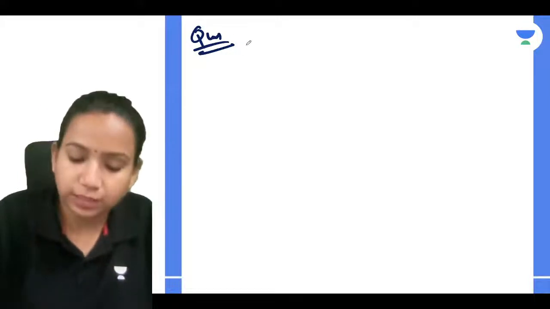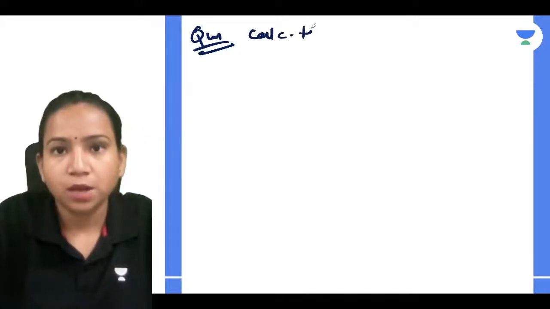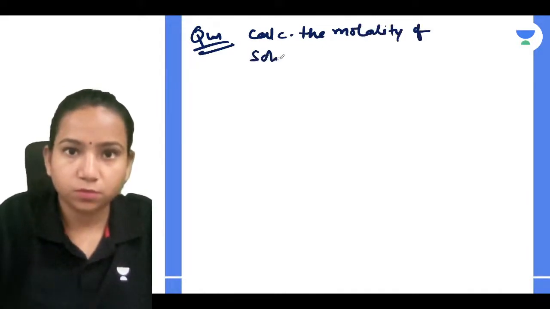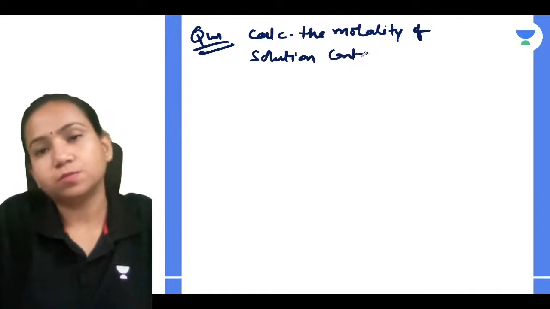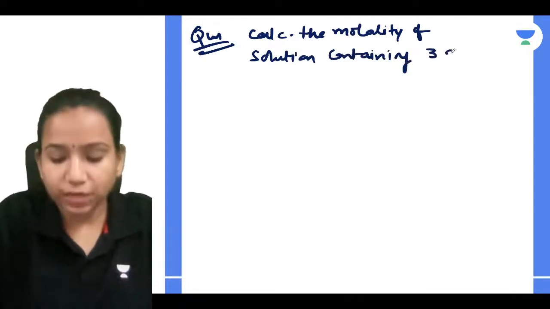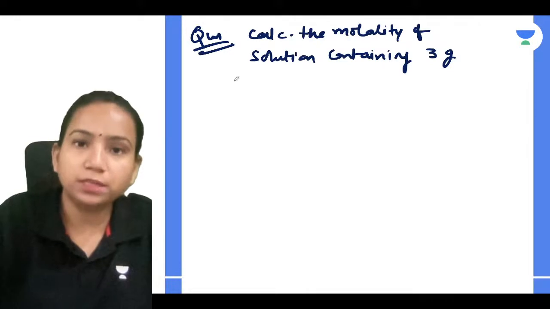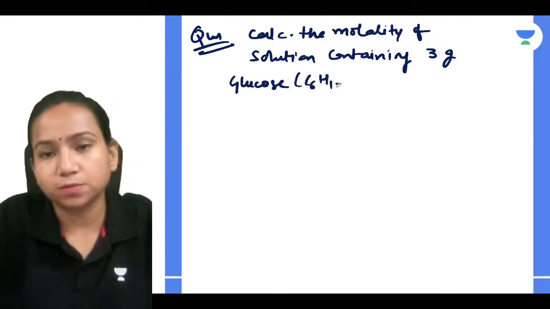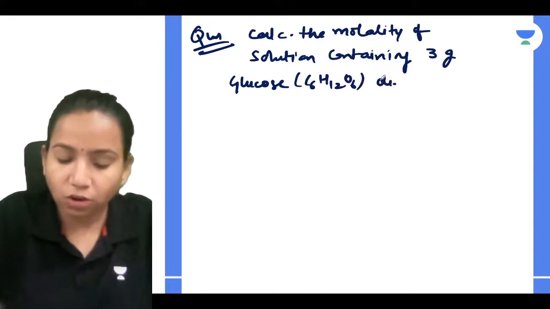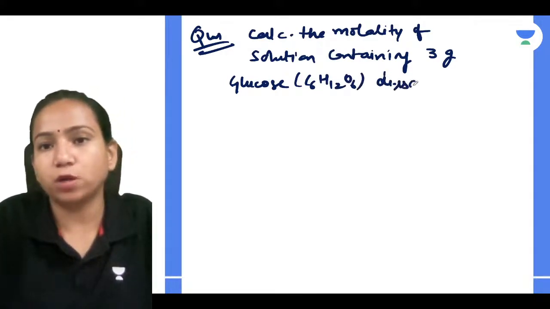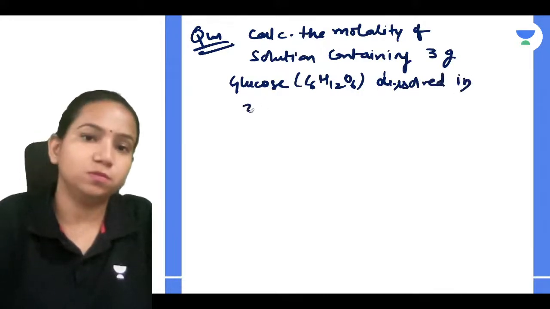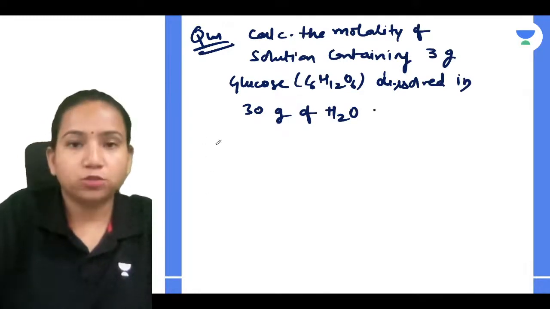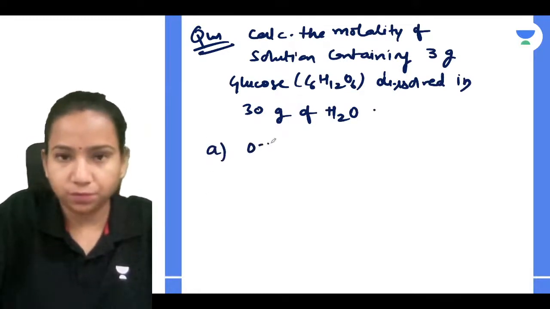So the question here is very simple. It's related to the concentration term. Calculate the molality of a solution containing 3 gram glucose, which is C6H12O6, dissolved in 30 gram of water. Okay, so they have given that, and the options I'll be giving.